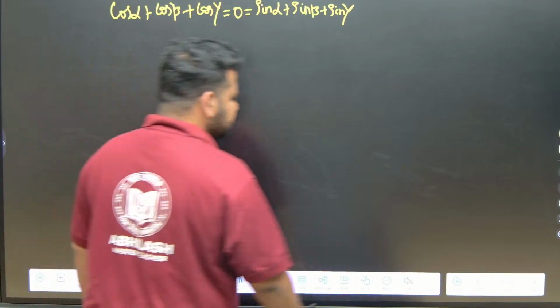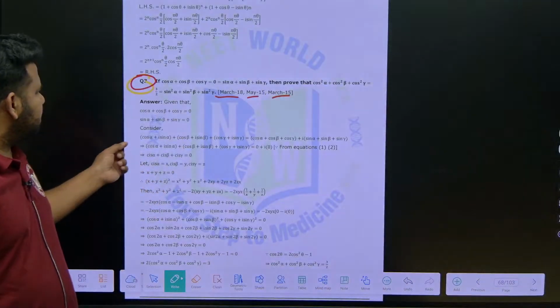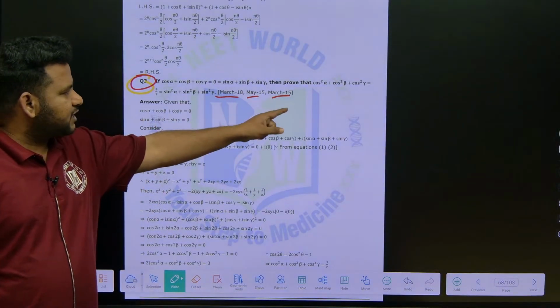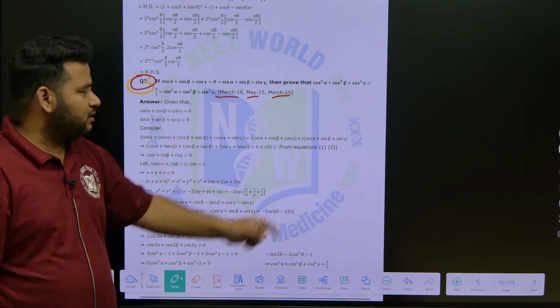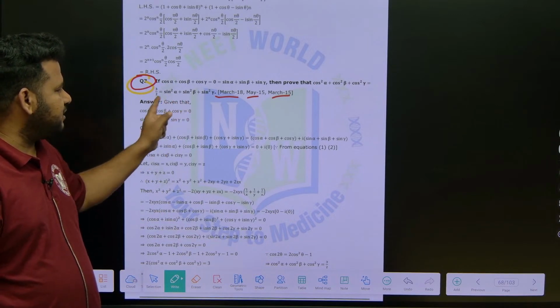Now they are asking us to prove that cos square alpha plus cos square beta plus cos square gamma is equal to 3 by 2, and also sin square alpha plus sin square beta plus sin square gamma is equal to 3 by 2.